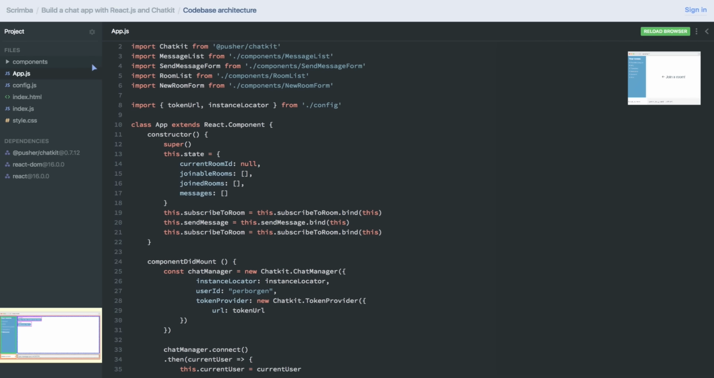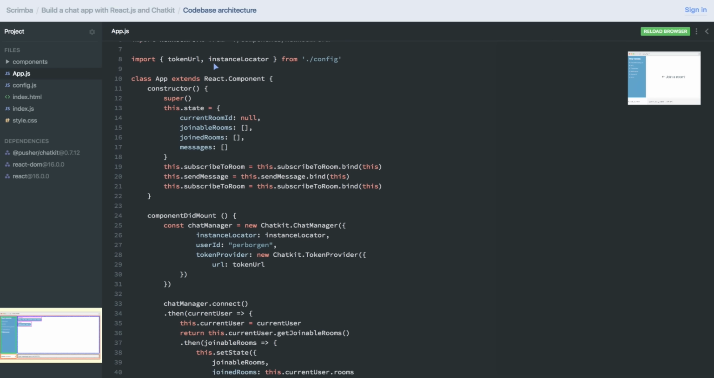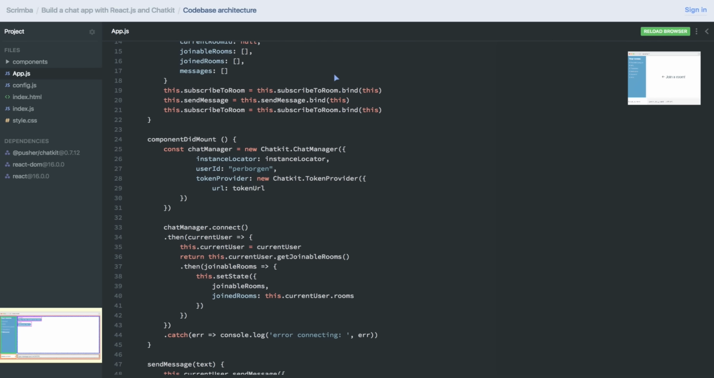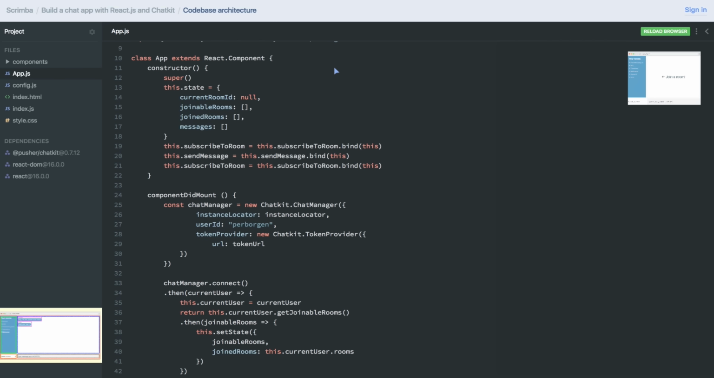Hey, in this lecture, we're going to have a look at the Codebase Architecture so that you can build a mental model of how this repository works before we start coding. We have the fully functional app here right now, so don't worry if a lot of this looks scary to you, because at the end of the course, it won't.